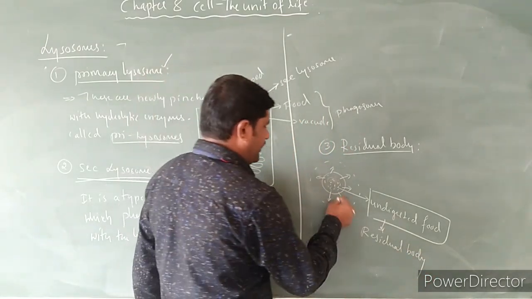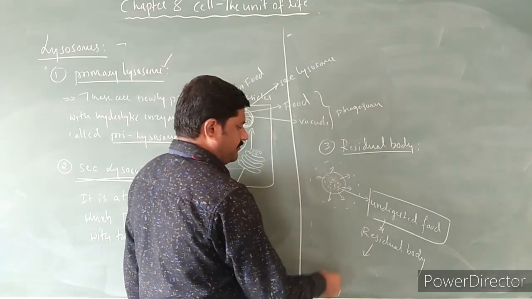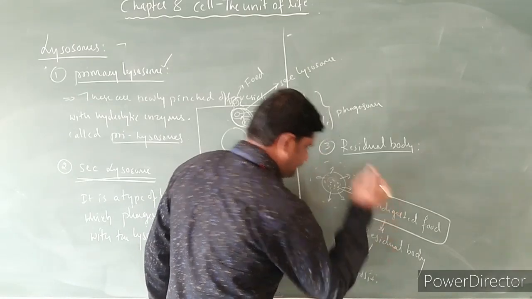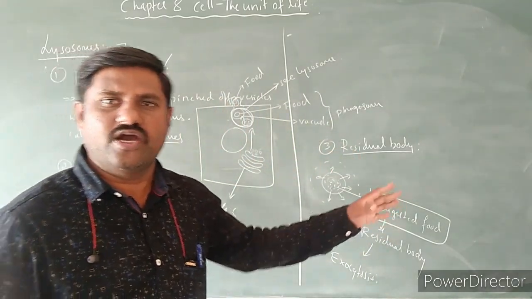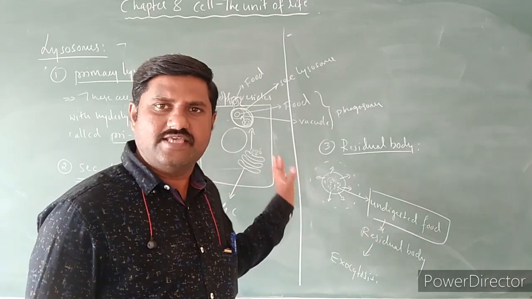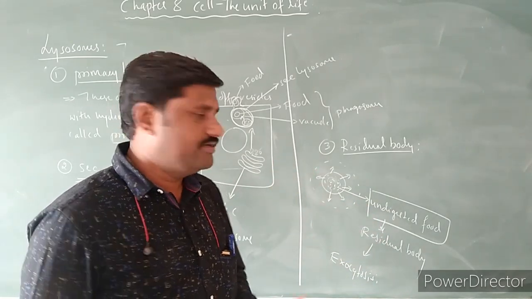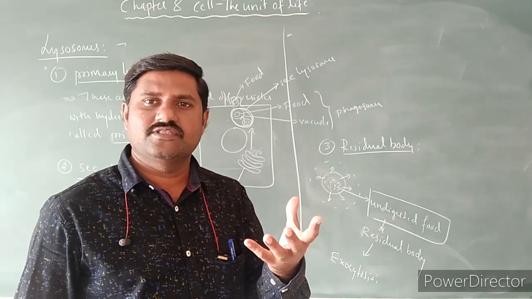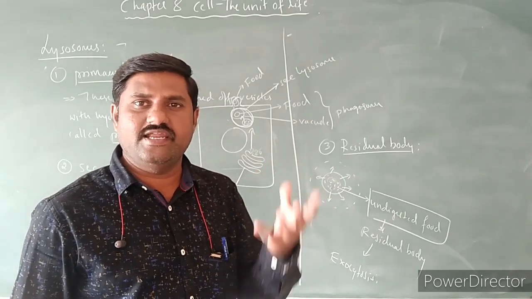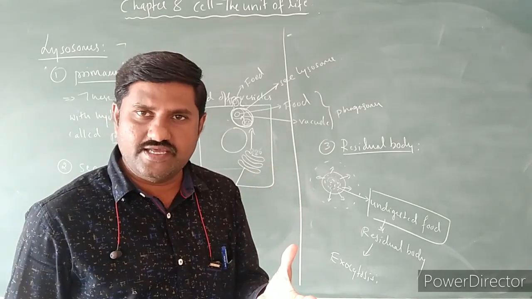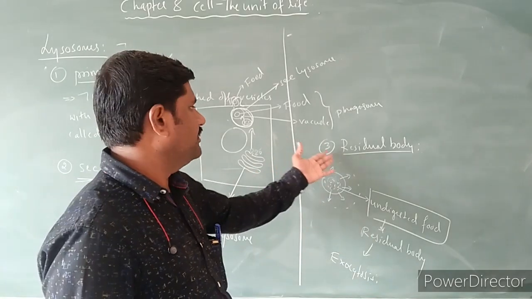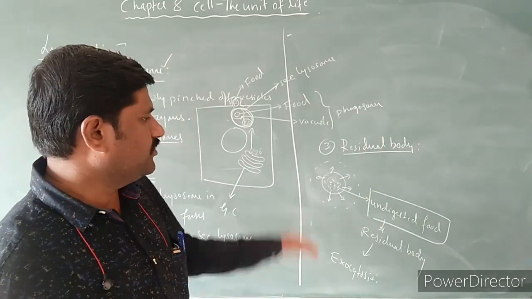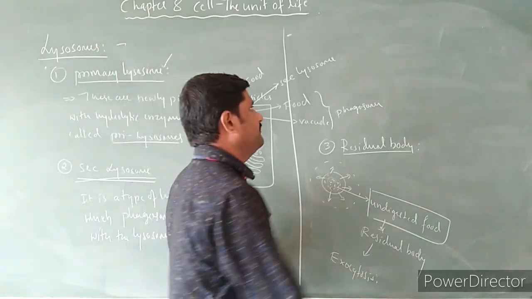And this residual body is removed from the cell by exocytosis. The waste products are removed out of the cell by exocytosis in the form of a vesicle. That vesicle containing the waste products or undigested food is called a residual body. It is the third type of lysosome, which contains the waste or undigested food.